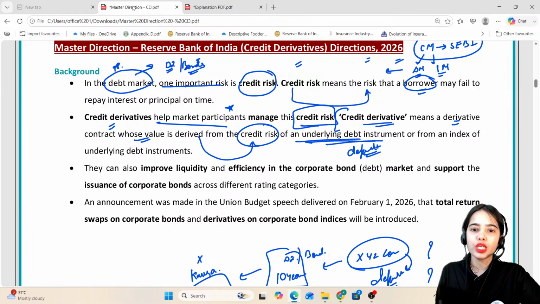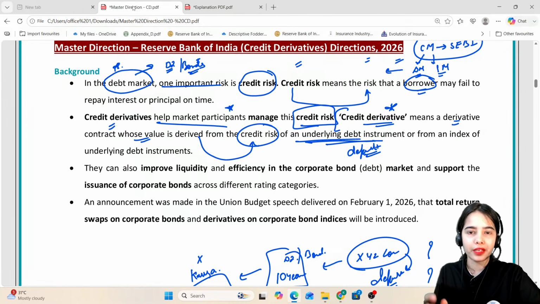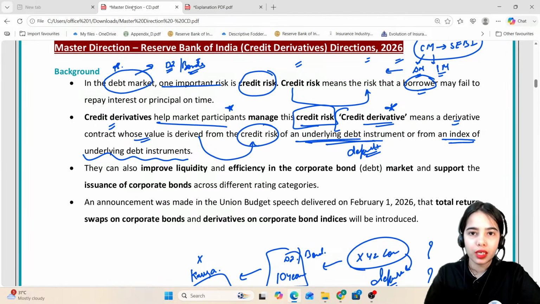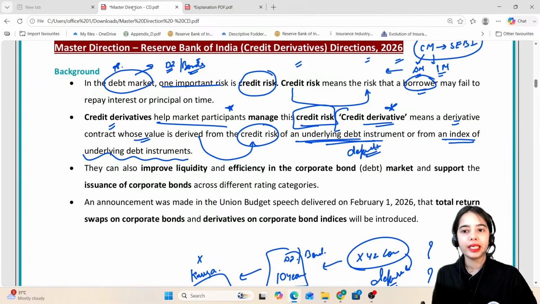So this is the idea that I can take the credit derivative for an individual debt instrument, or I can take the credit derivative for an index of underlying debt instruments, so that my exposure can be covered or I can be protected to an extent. So a credit derivative is a derivative contract whose value is derived from the credit risk of an underlying debt instrument or from an index of underlying debt instruments. So this is the credit derivative.